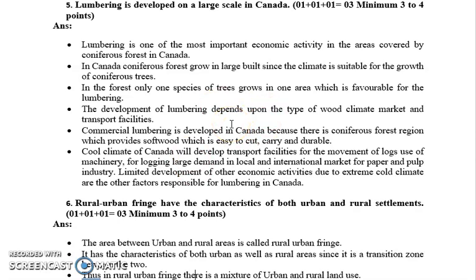Now these coniferous forests have only one type of plant species found in this forest. Basically, these types of trees are very soft, which can easily be cut down. Such softwood trees are very easy to carry, very easy to cut down, and very durable. Hence, they are used for furniture, for making paper, and for pulp industries. All such activities are done with the help of lumbering in the case of Canada.